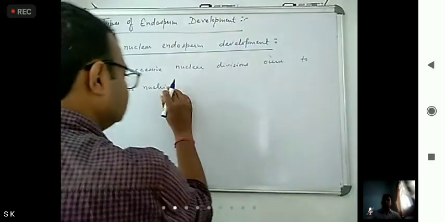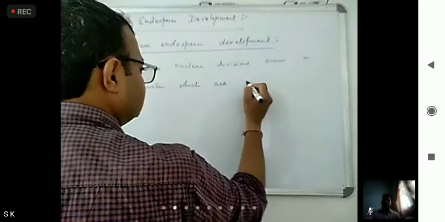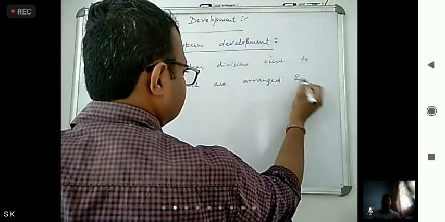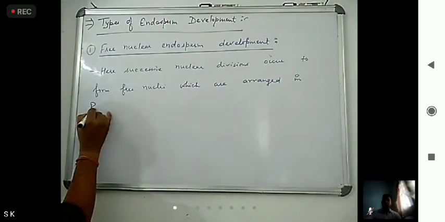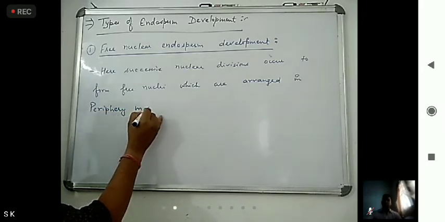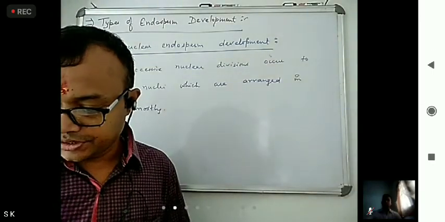And these are arranged where? Mostly in the periphery.